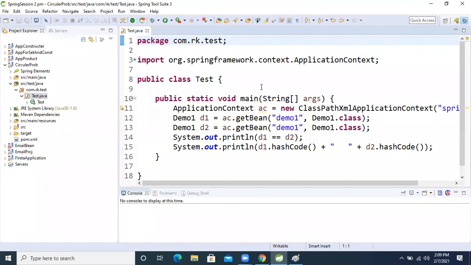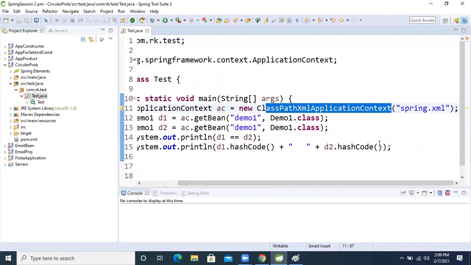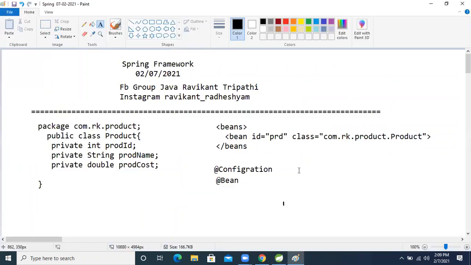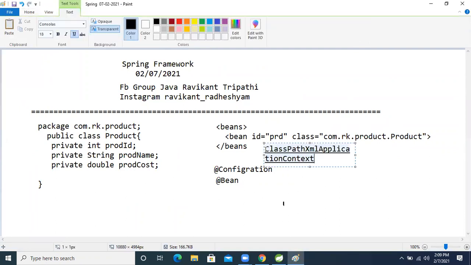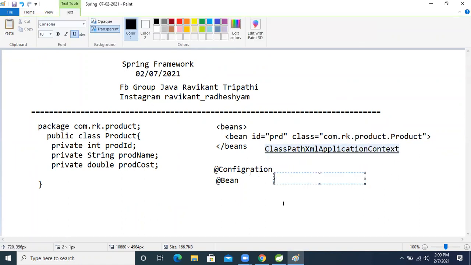In the test class we took ClassPathXmlApplicationContext. We use this implementation class at the time of XML configuration to activate our IOC container. But now we are going to perform the annotation driven approach. So for the annotation driven approach, which implementation class will we take?